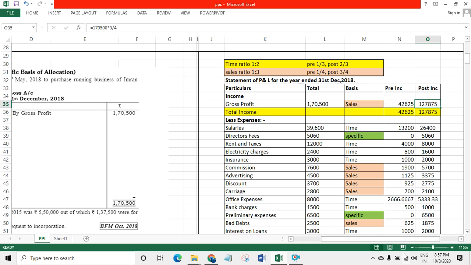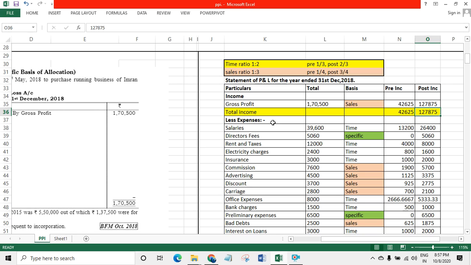Okay, and this answer will come in this way, 1,70,500 into 3 by 4. Okay, so the total income is 42,625 in pre-incorporation and post-incorporation 1,27,875. Now this is a vertical P&L.